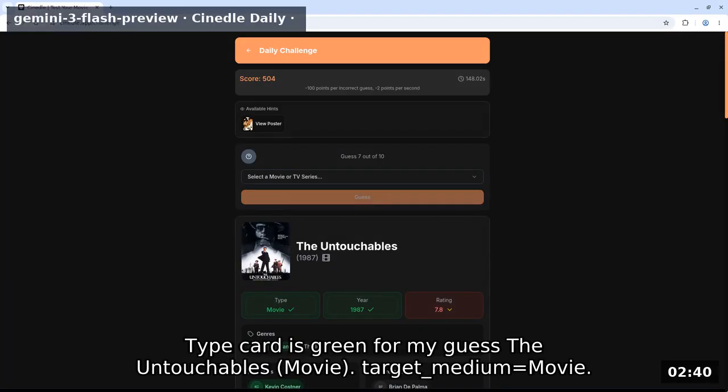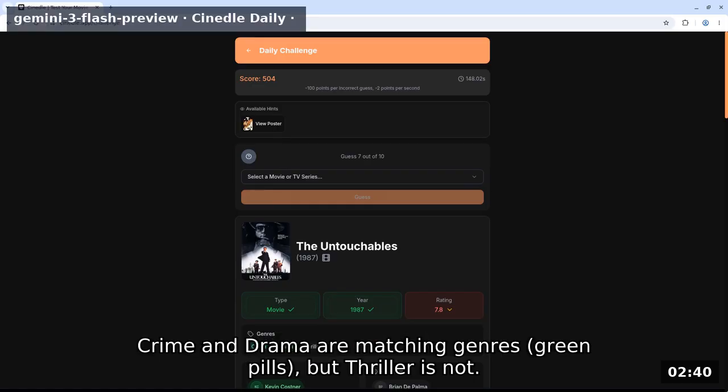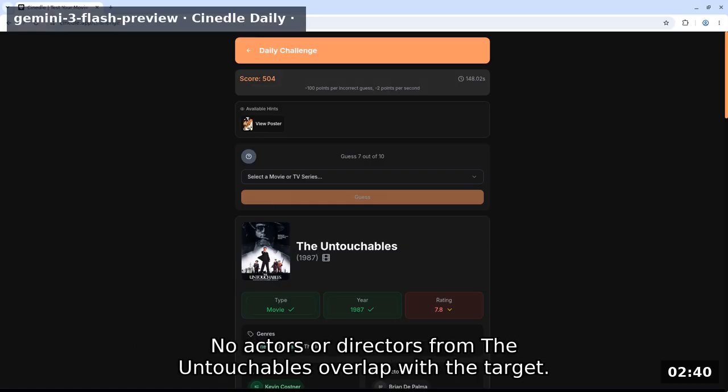Type card is green for my guess The Untouchables movie. Target medium equals movie. The year is green 1987. The rating is red 7.8 with a down arrow, meaning the target rating is lower than 7.8. Crime and drama are matching genres. Green pills, but thriller is not. No actors or directors from The Untouchables overlap with the target.